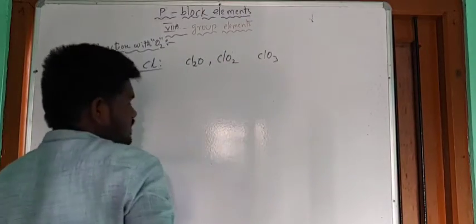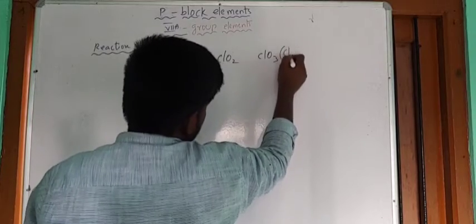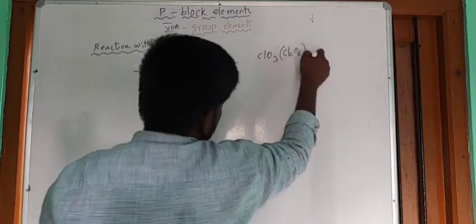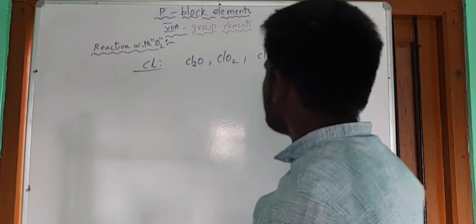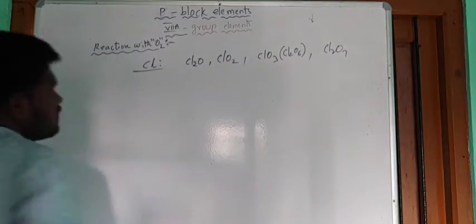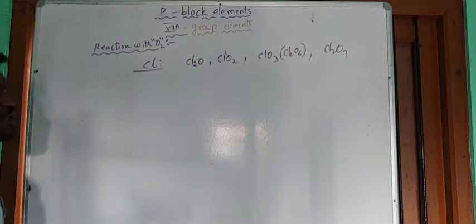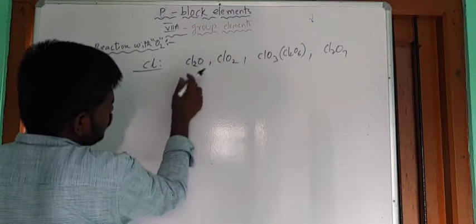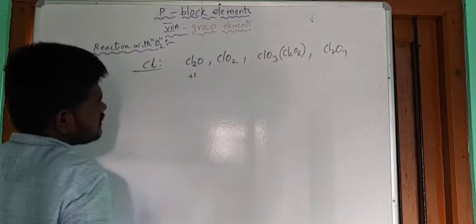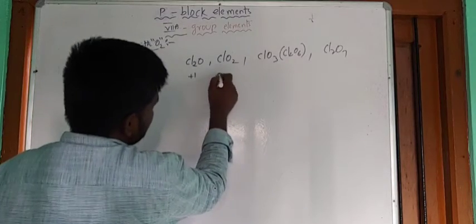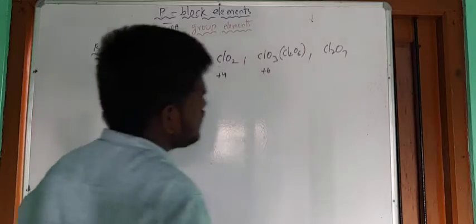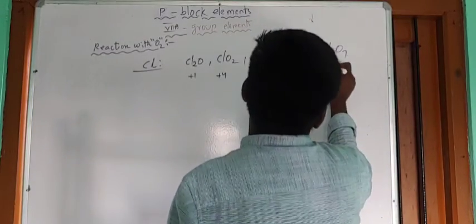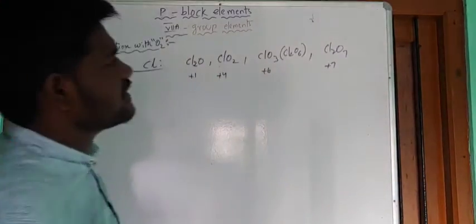This one exists as a dimer, that is Cl2O6, and the next one Cl2O7. So these are some stable oxides exhibited by chlorine. Here chlorine has +1 oxidation state. In this molecule chlorine has +4 oxidation state. Here chlorine has +6 oxidation state, and here this one has +7 oxidation state.